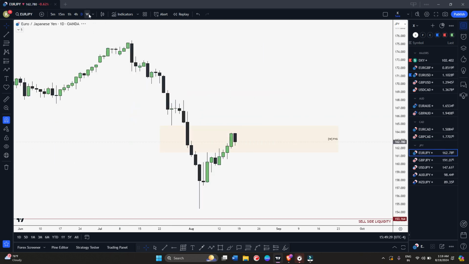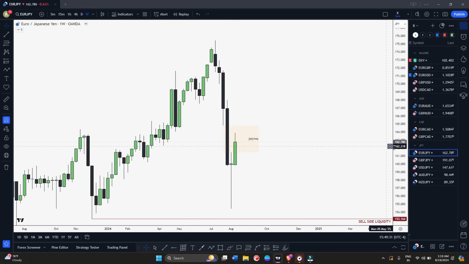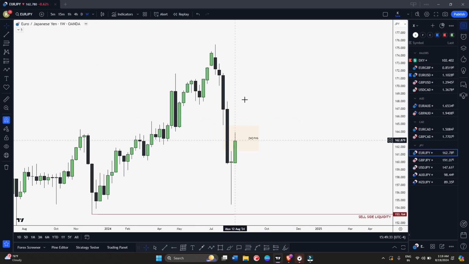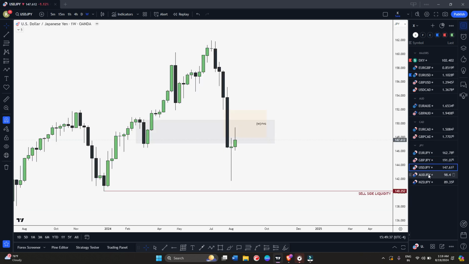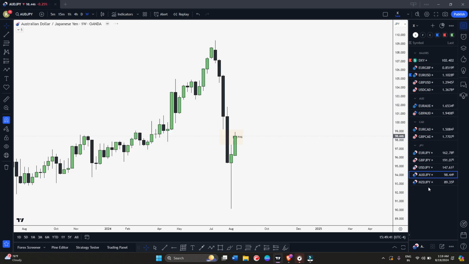And if we talk about JPY pairs, still I am bearish. We are still inside weekly bearish fair value gap in all pairs basically if you see. So I am still bearish. So if I get any H4 confirmation, I'll be looking for the sell. Okay, so let's see how this week plays out basically.